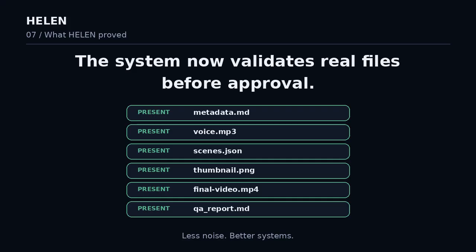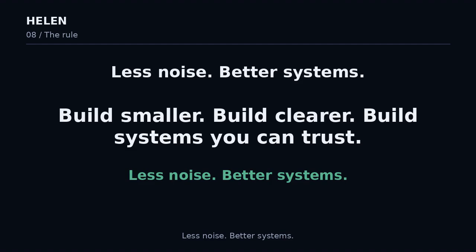The goal is not to automate everything. The goal is to build a system that can be trusted. So before you build your next AI workflow, ask 5 questions. What is the real problem? What is the process today? Where is the source of truth? Who owns the decision? What happens when it fails?